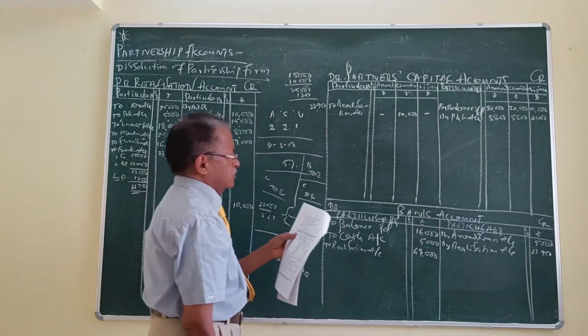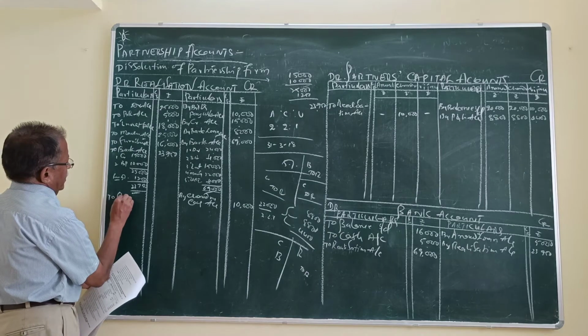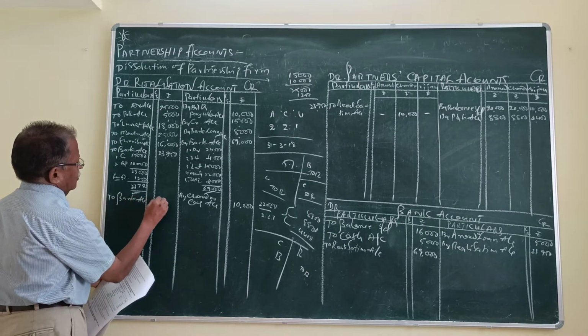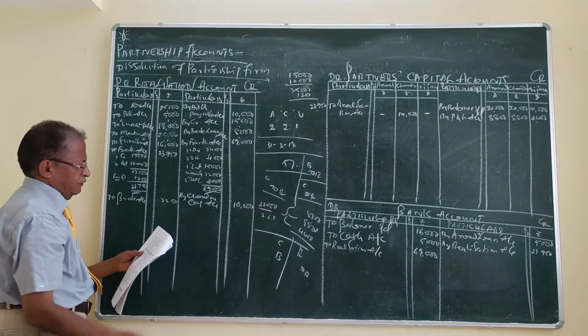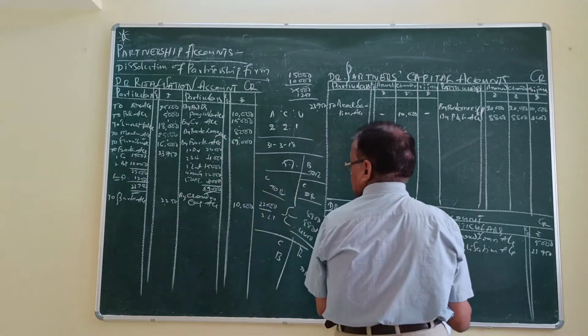Next, dissolution expenses, rupees 2,250, to bank account, and in the bank account, by realization account, 2,250.